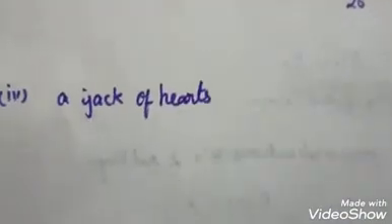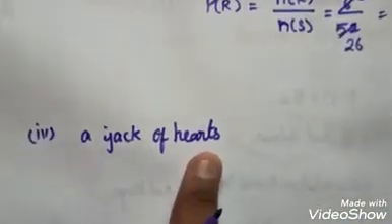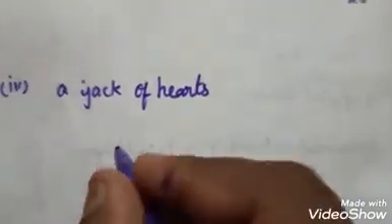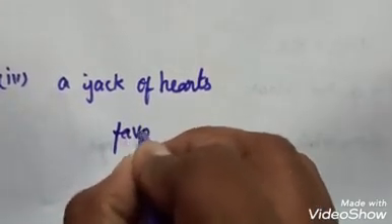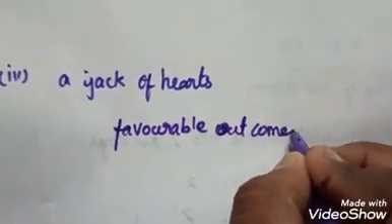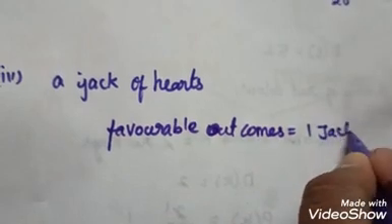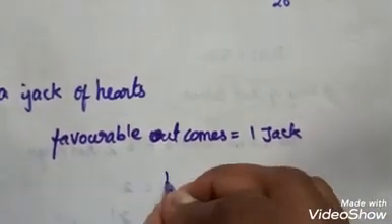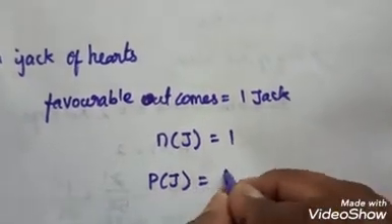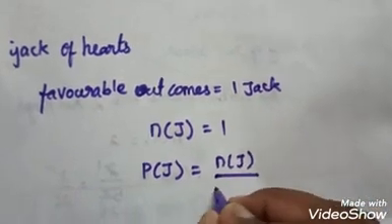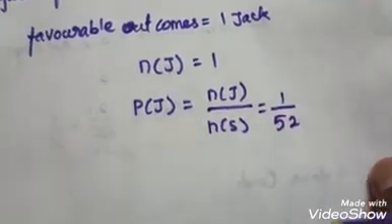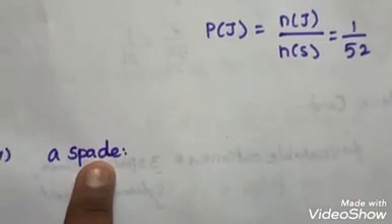So next we move on to a jack of hearts. A heart contains totally 13 cards, and every set has only one jack. So favorable outcomes is equal to 1 jack, only 1 jack. So I take n of j, which is equal to 1. So p of j, you know that favorable outcomes divided by the total number of outcomes, is equal to 1 by 52.